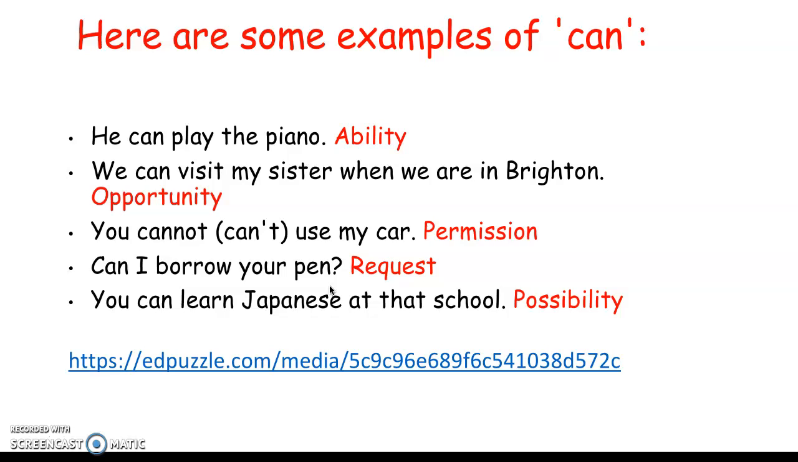We can play the piano. That means ability. We can visit my sister when we are in Brighton. That is an opportunity. You can use my car, that is permission. Can I borrow your pen? That is a request. You can learn Japanese at the school, that is a possibility. Here in the link, you can read more about modal verbs and how to use them.